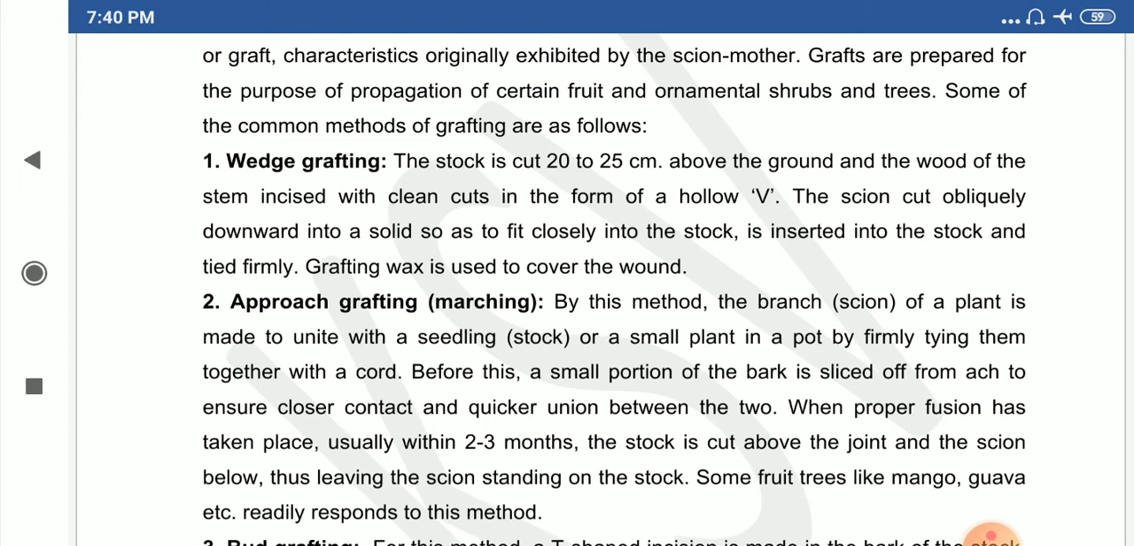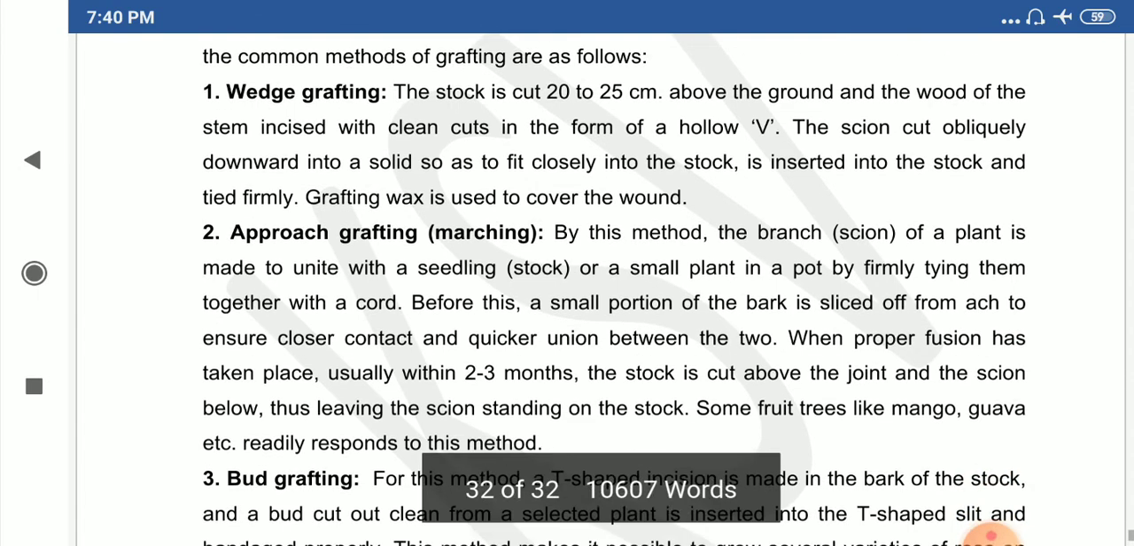First, wedge grafting. In wedge grafting, the stock plant is cut into a V-shaped structure, the scion is inserted in between and tightly tied with a polythene cover, and after a few days the inserted plant develops into a new one. That is wedge grafting.